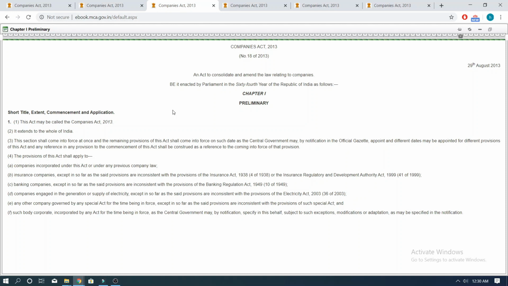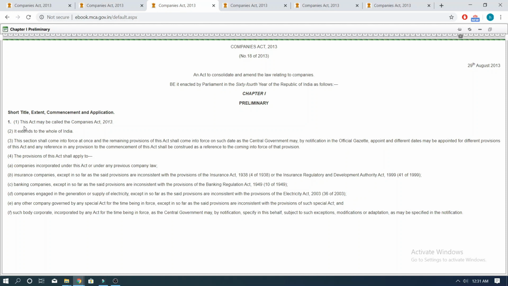So without further ado, let us kickstart with Chapter 1, which is titled Preliminary and contains Section 1 and Section 2. So first we'll go to the website of MCA and we click on Section 1, and it says that it is an act to consolidate and amend the law relating to companies. So this basically is the main objective of the Companies Act 2013, and August 29, 2013 is the date when it received the assent of the President, and it was notified in the official gazette the very next day, that is 30th August 2013.